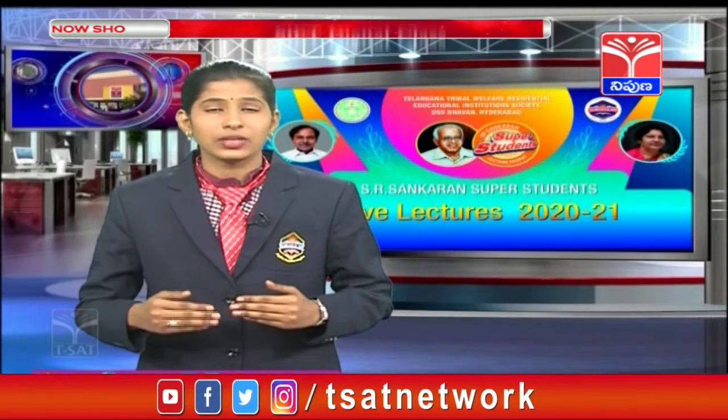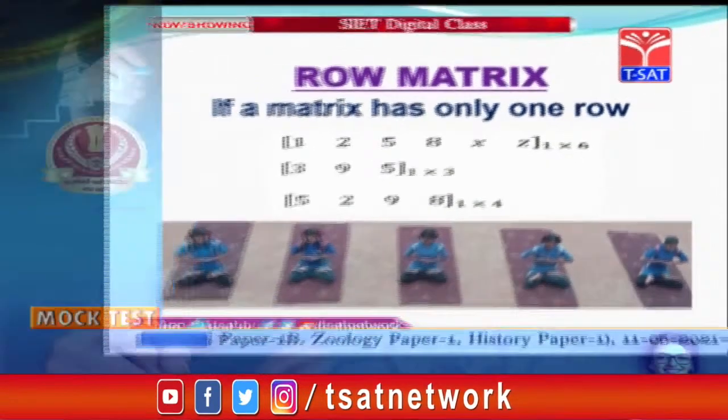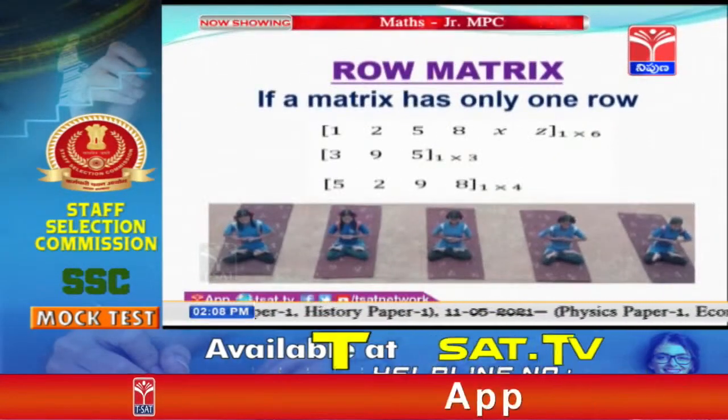If a matrix has only one row, then that matrix is called a row matrix.